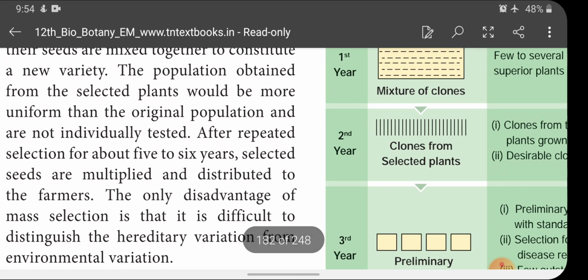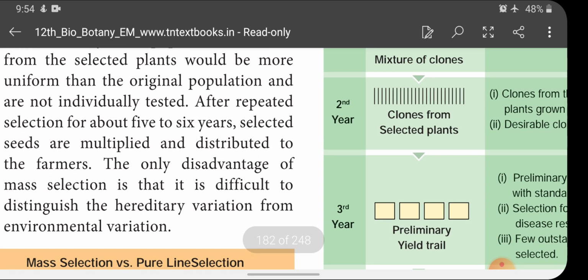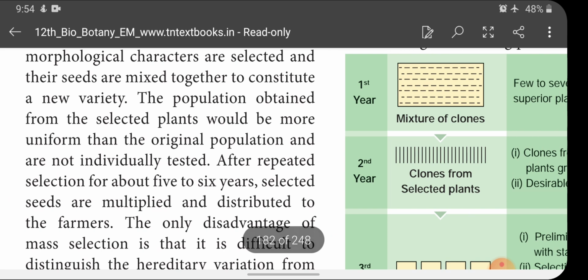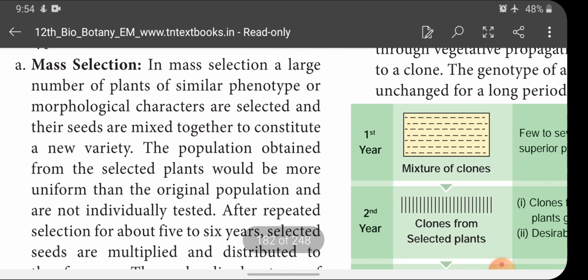So the only disadvantage of mass selection is that it is difficult to distinguish the hereditary variation from the environmental variation. What they are trying to say is, according to mass selection, a large number of plants with similar phenotype and morphological character are selected and their seeds are mixed and cultivated, and the population obtained from the selected plants would be more uniform than the other community. Like this they are cultivated for 5 or 6 generations, and more seeds are produced and issued to the farmers.